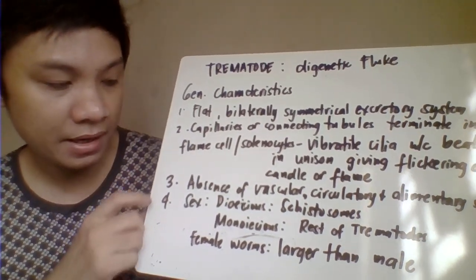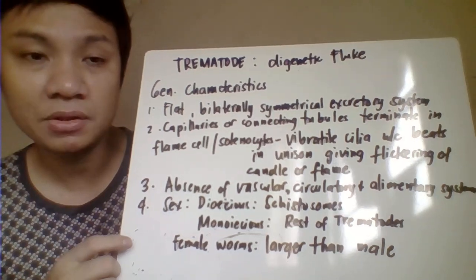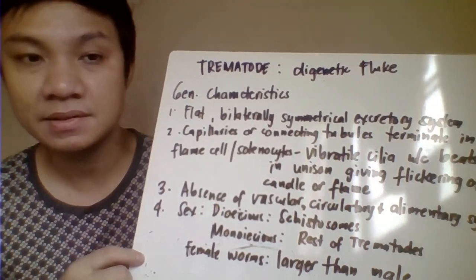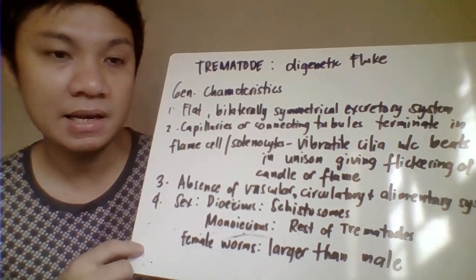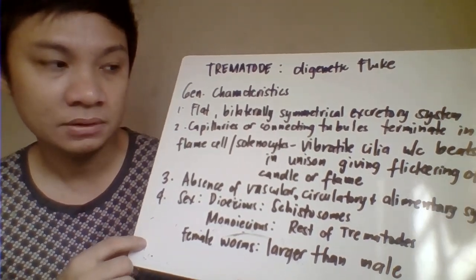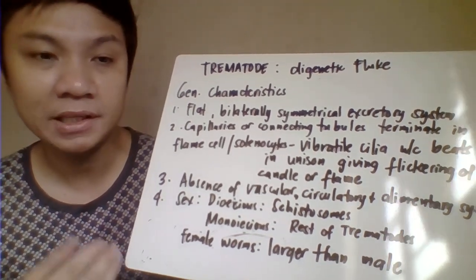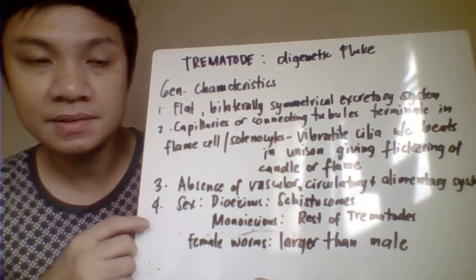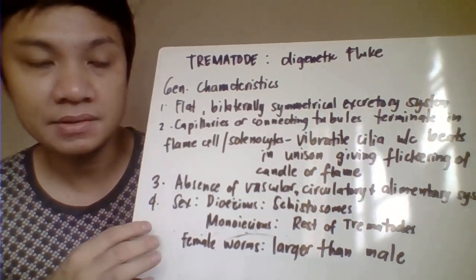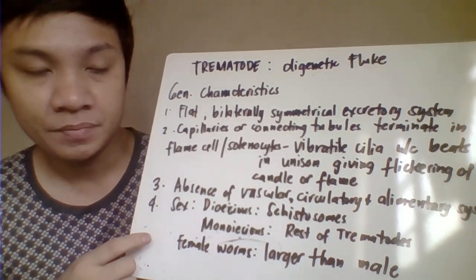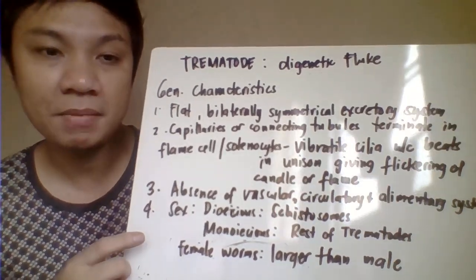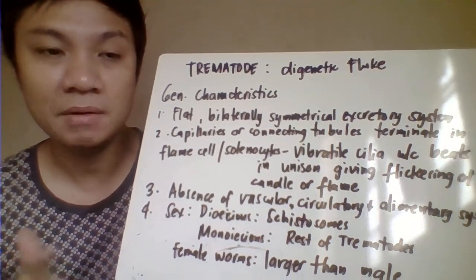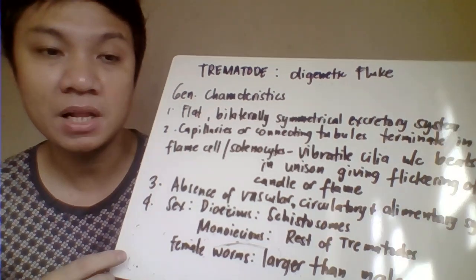Another characteristic of trematodes or flukes: they don't have a circulatory or vascular system, and they don't have a complete alimentary system or digestive tract. They have an incomplete digestive tract system. For their sex, we can classify them as either dioecious, meaning they have a separate adult male and a separate adult female worm.